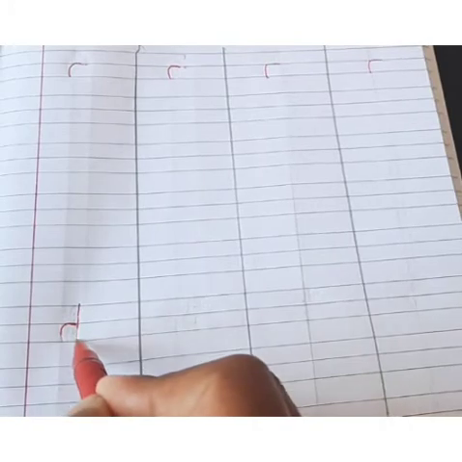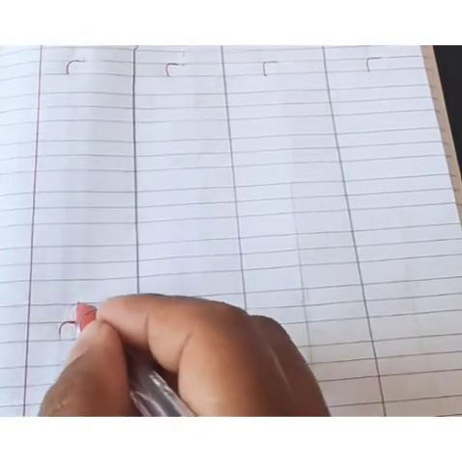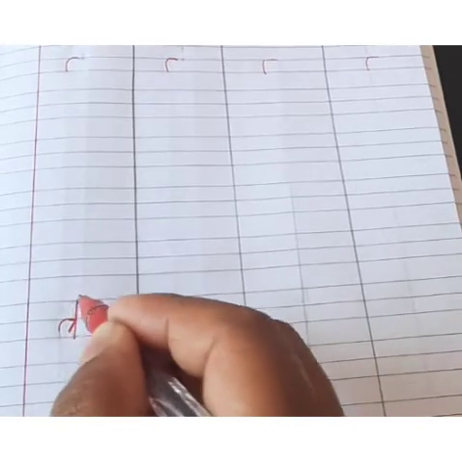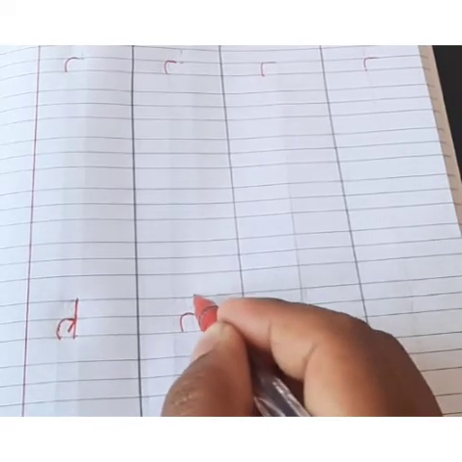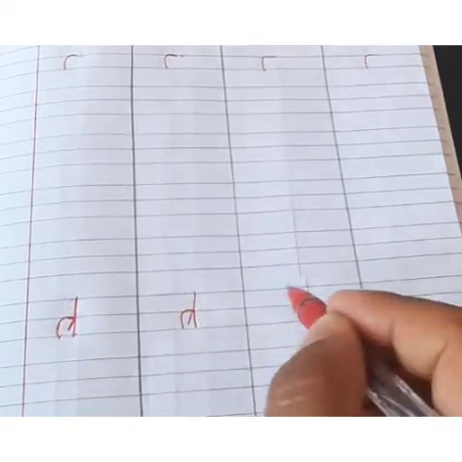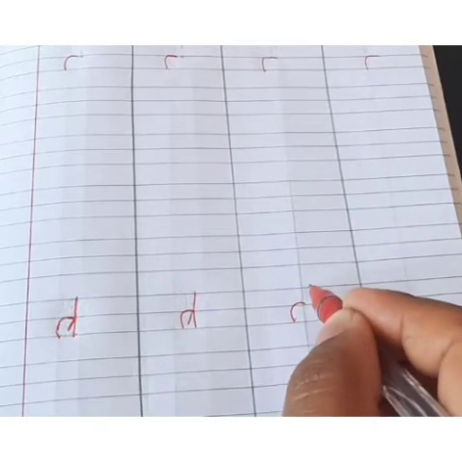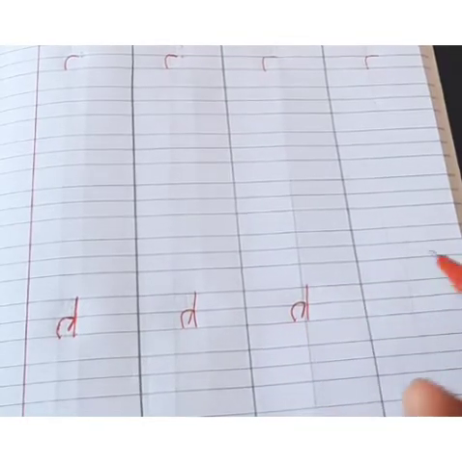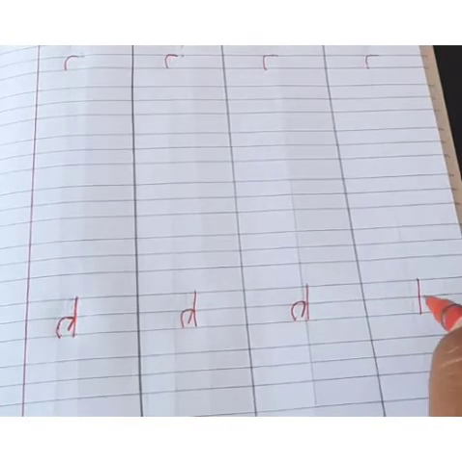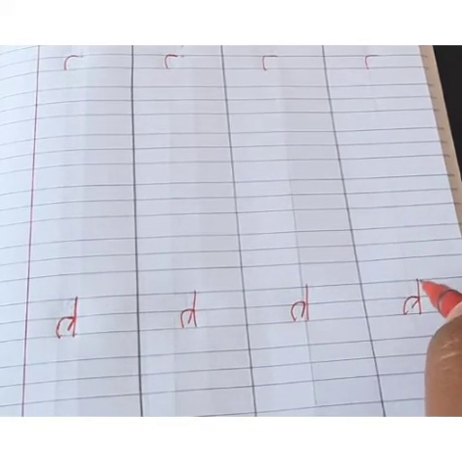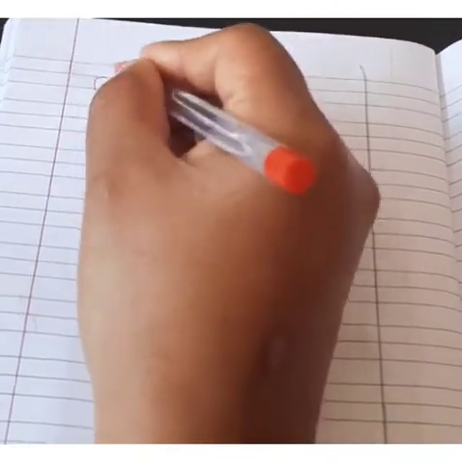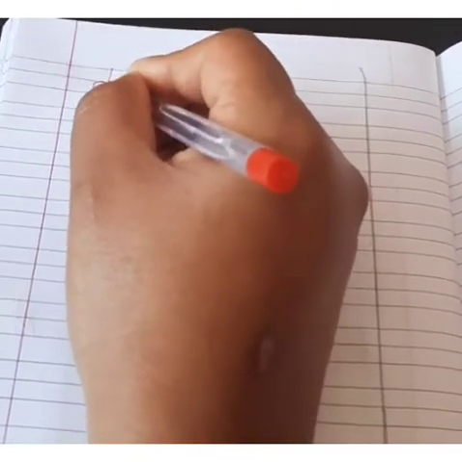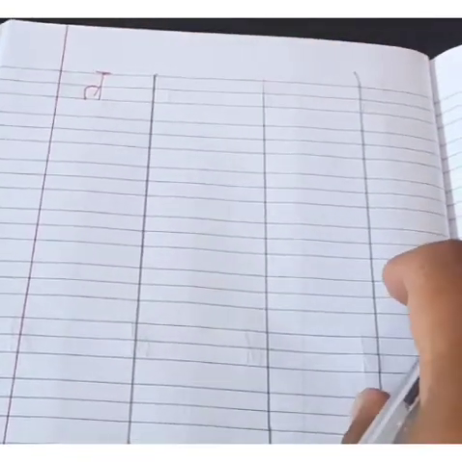Then you're going to draw one standing line and a small line, like thumb and one small line. Again, see here, we have drawn the curve, one standing line and a sleeping line. Thra.